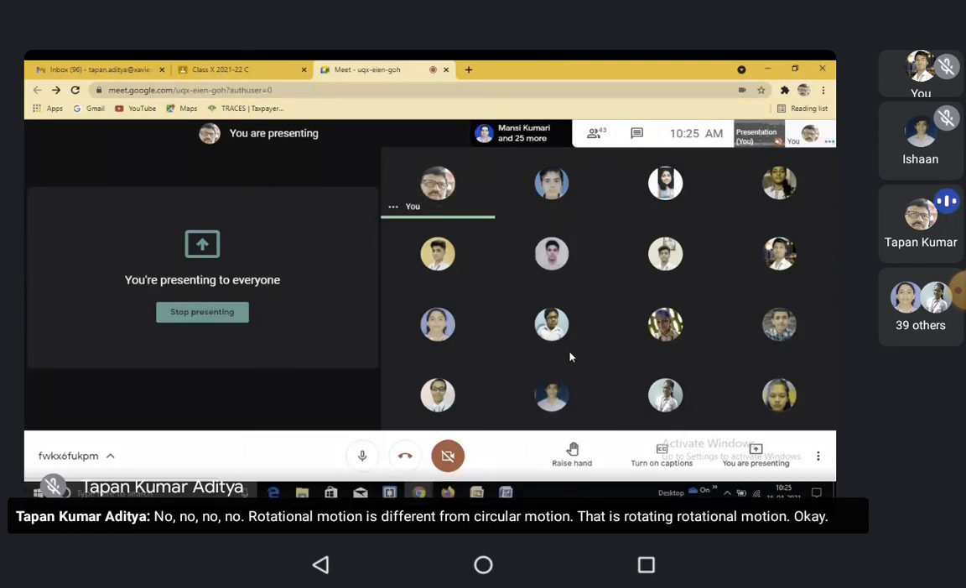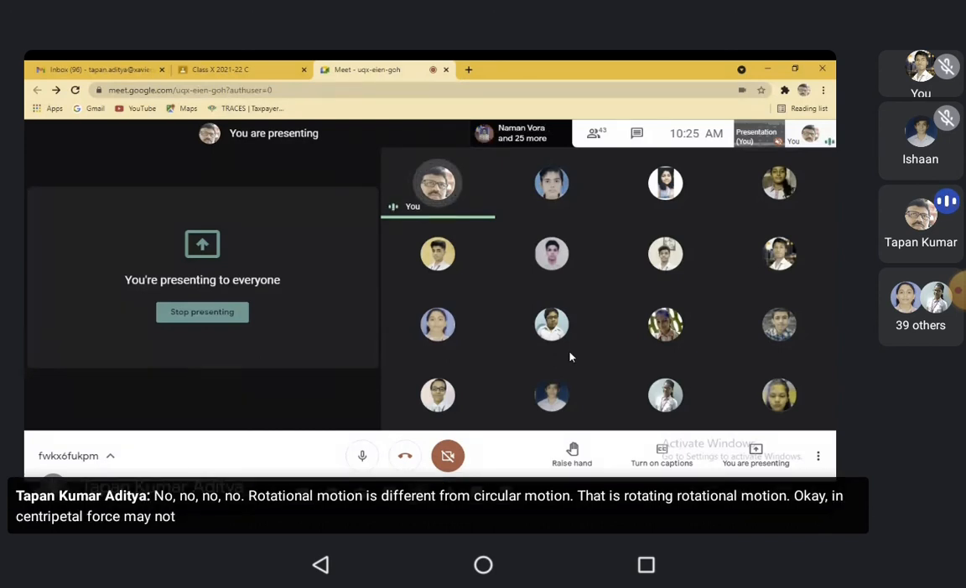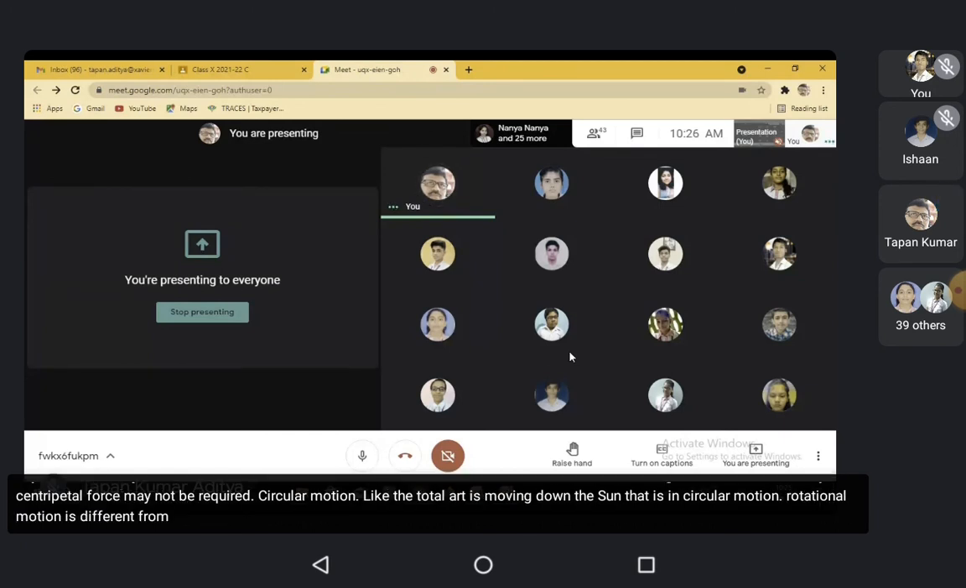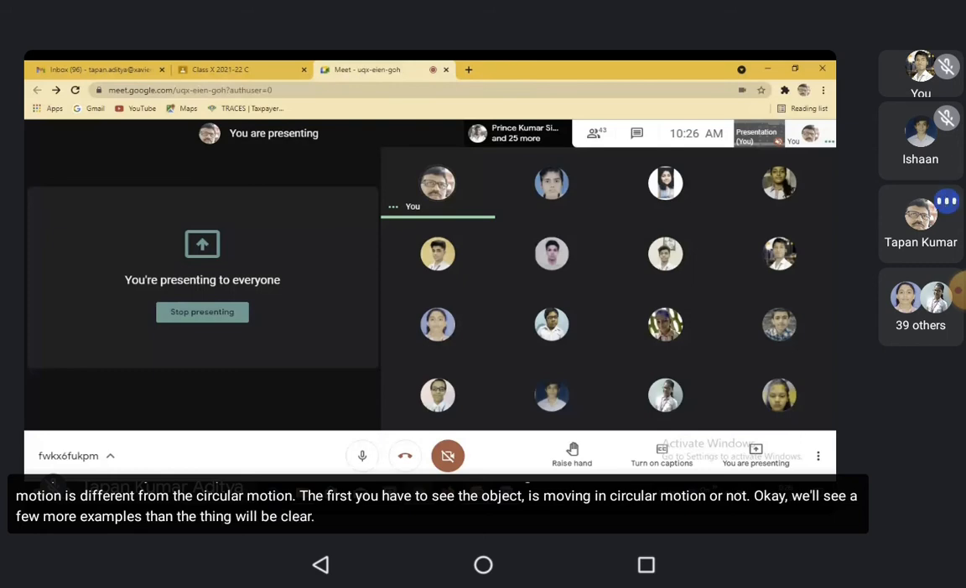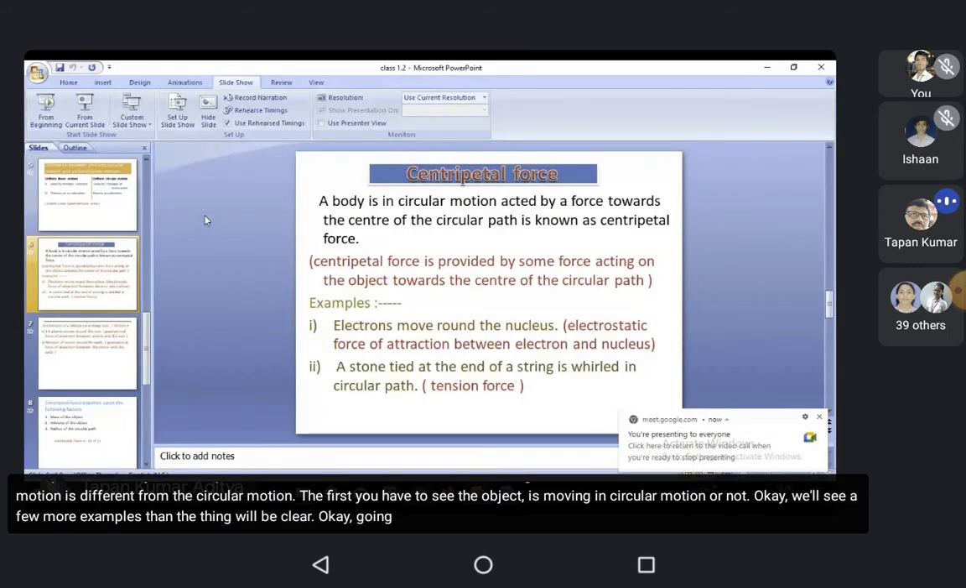Centripetal force may not be required there. Circular motion is like the Earth moving around the Sun. Rotational motion is different from circular motion. So first you have to see whether the object is moving in circular motion or not. Okay, we'll see two more examples, then the thing will be clear. Okay, going to the next slide.